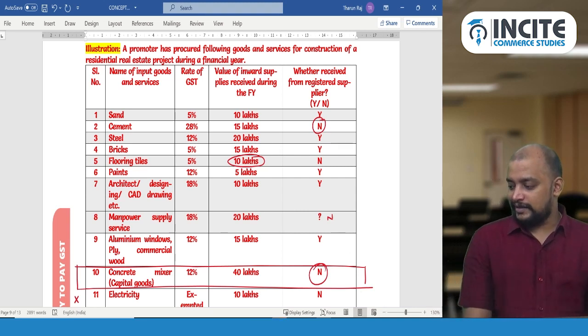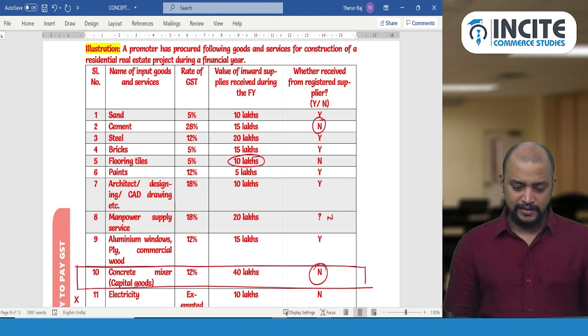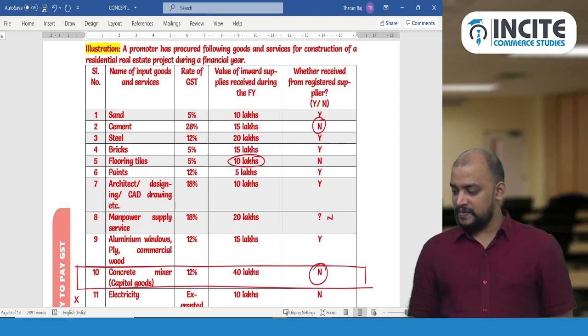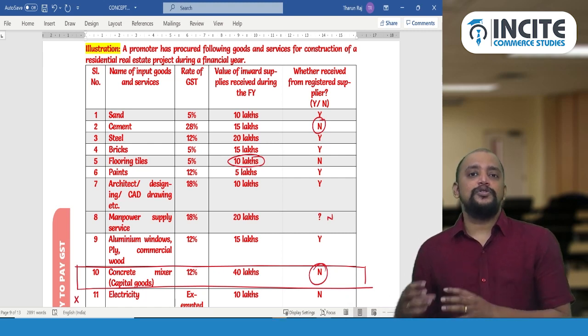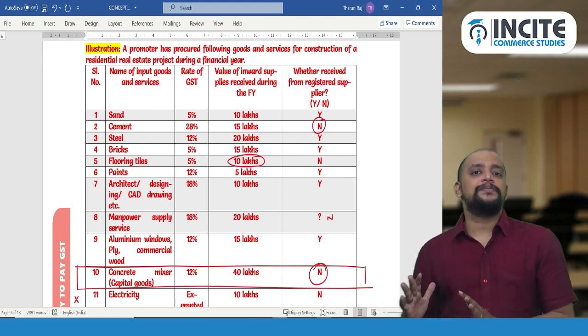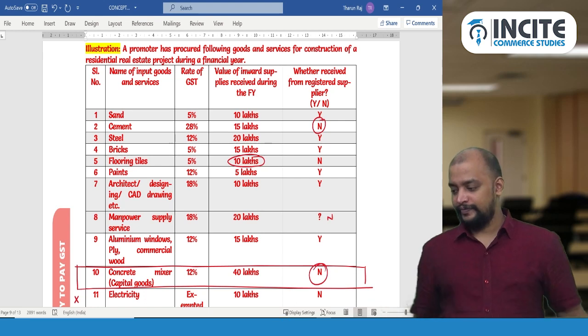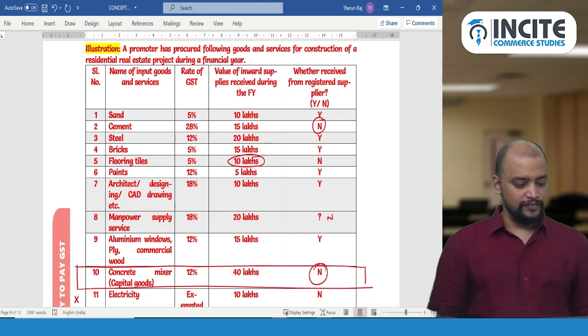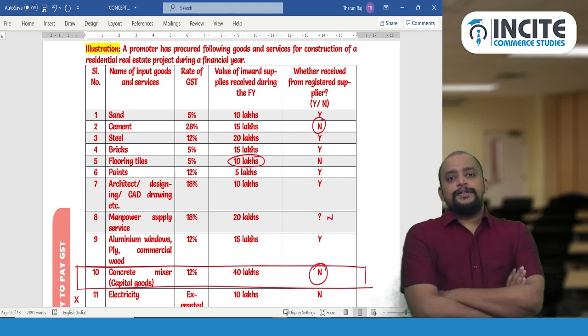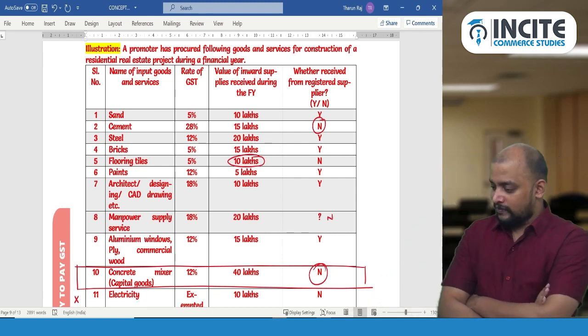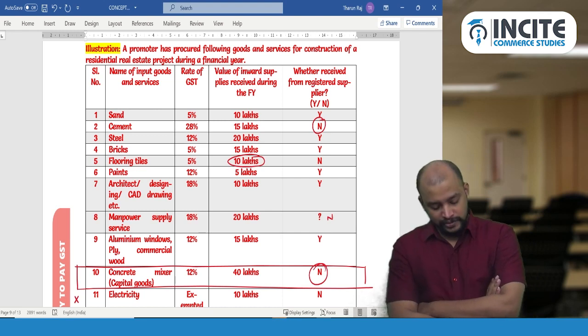Six lakhs into 18%. No, what I need is the final answer. How much I need to pay GST under RCM under 9 subsection 4. 5,28,000. Okay.